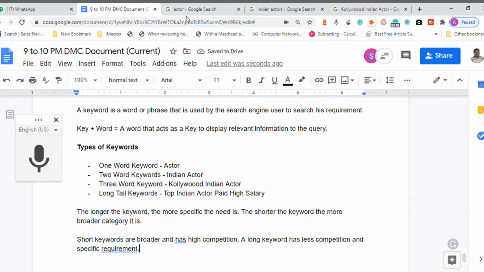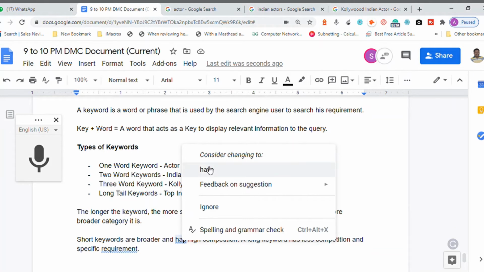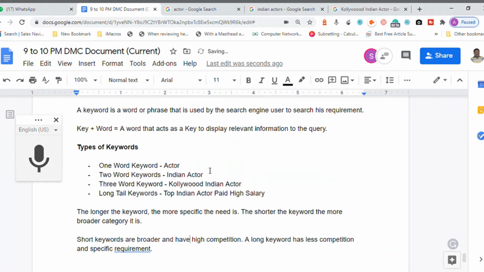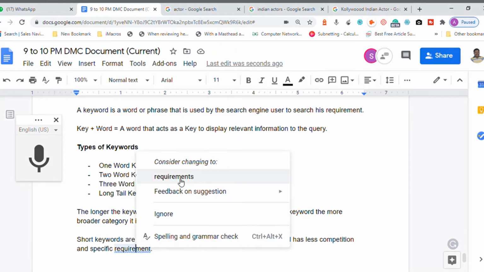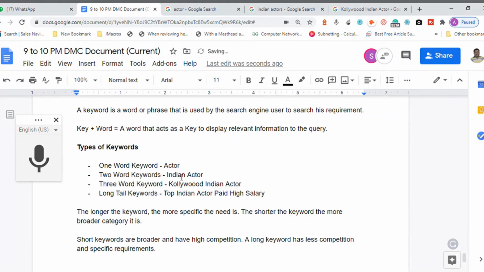So what are we going to do? We are going to do a keyword research process where we are going to identify long tail keywords with which we are going to write content.